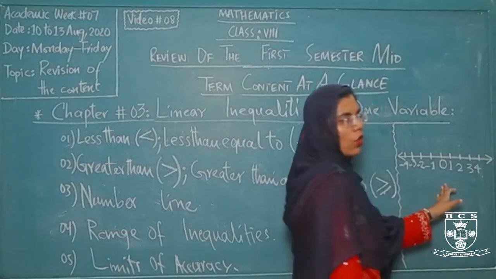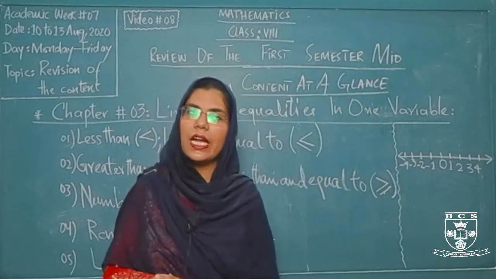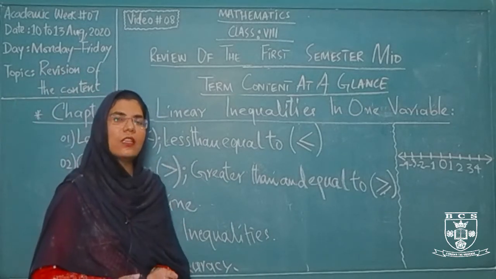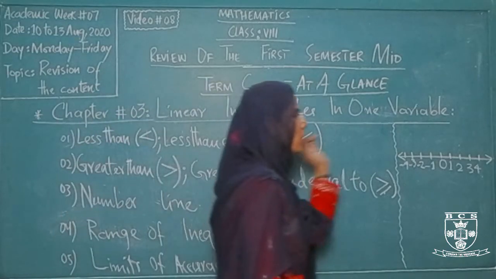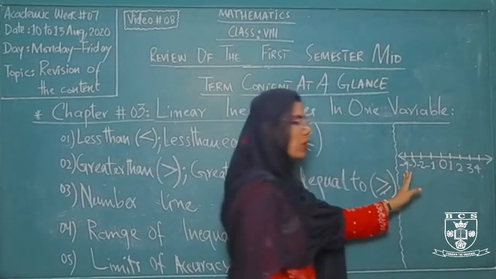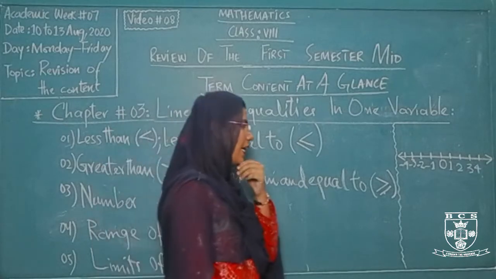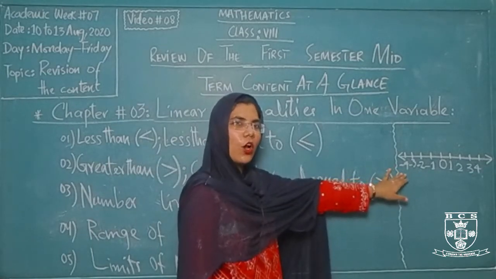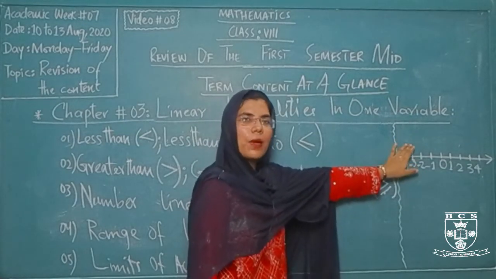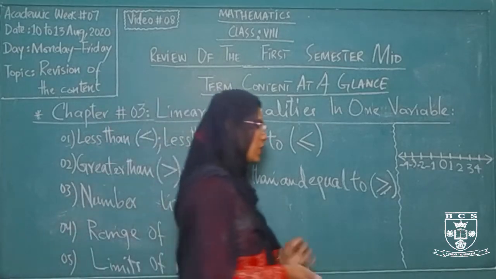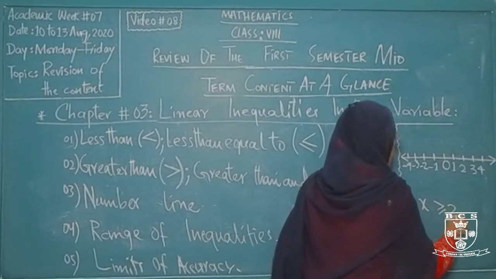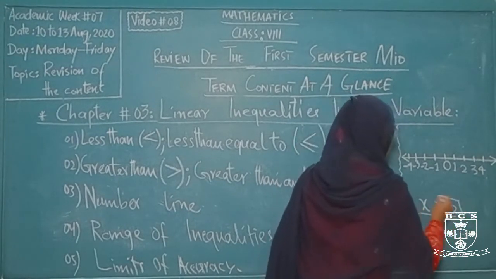On the right hand side, the numbers that I have written as 1, 2, 3 do not have any particular sign. Whenever a number does not have any sign, it represents a positive number. So this right hand side is your positive side, and the left hand side has the negative signs or the minus sign, so this is the negative side of your number line. On this number line we have to represent our inequalities. For example, if I say that x is greater than or equal to 2, I am mentioning this particular inequality on this number line.